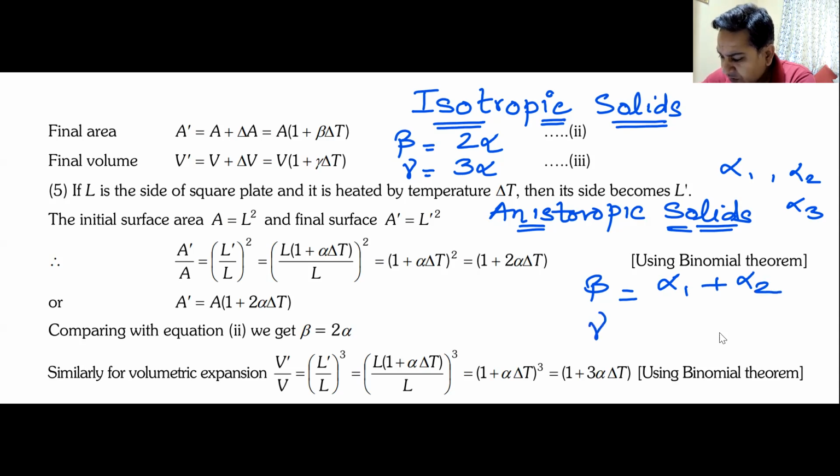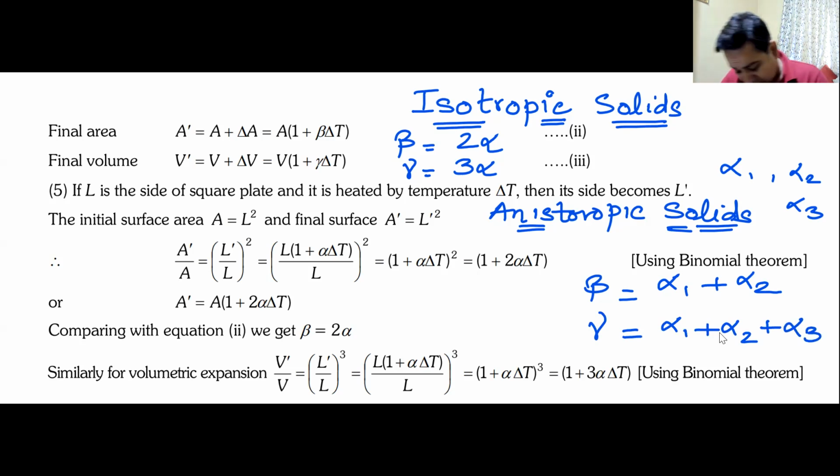What about gamma? What will be the coefficient of volume expansion? That will be equal to alpha 1 plus alpha 2 plus alpha 3.